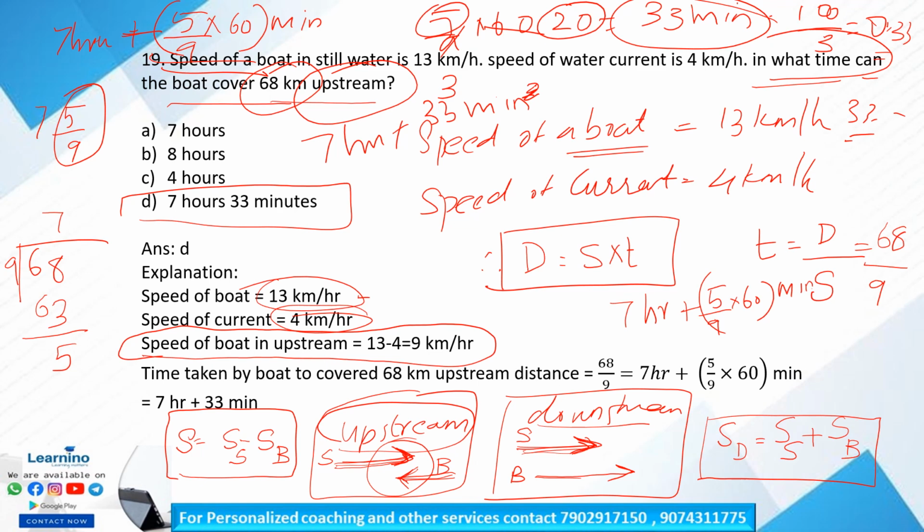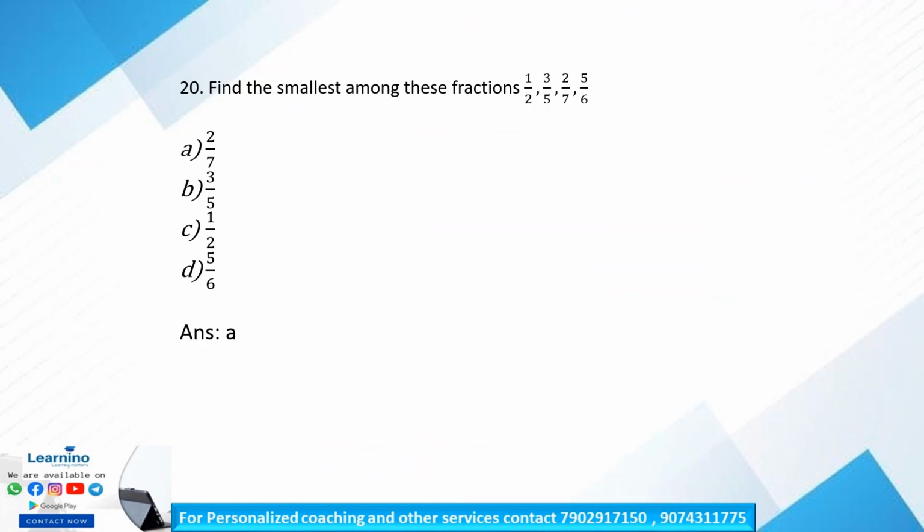Is that clear? So question number 20. Find the smallest among these fractions: 1 by 2, 3 by 5, 2 by 7 and 5 by 6. In order to find the smallest among these fractions, first we have to find a common denominator. Also, by comparing the numerators, we can find the smallest and the highest fraction among them, right? So first we have to find the common denominator.